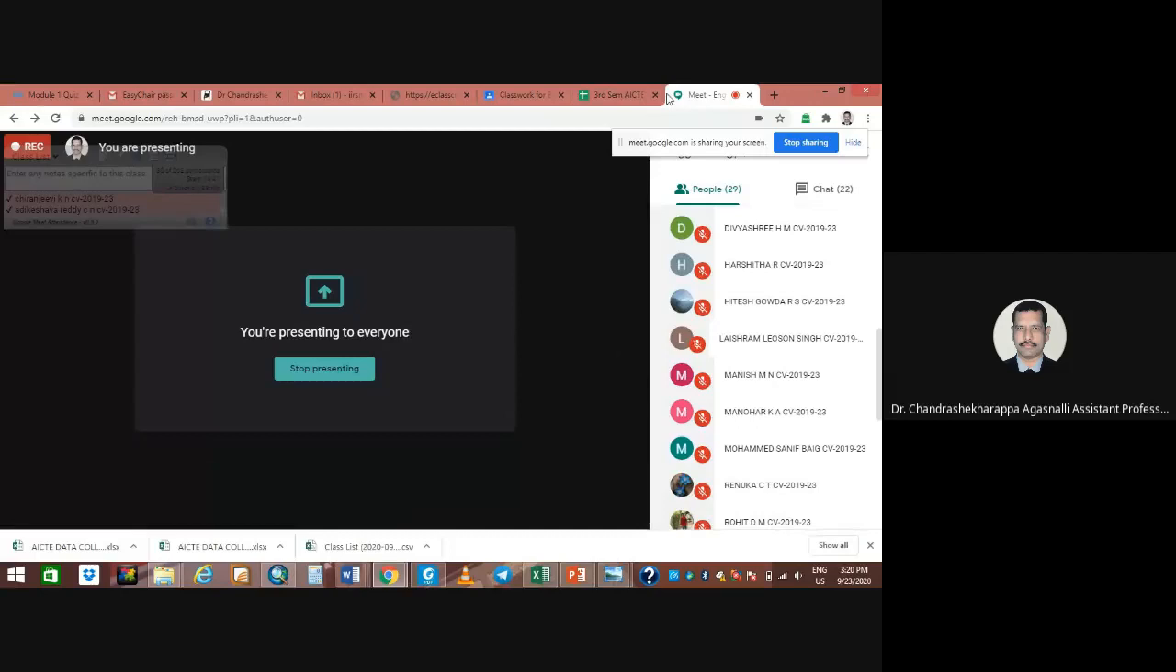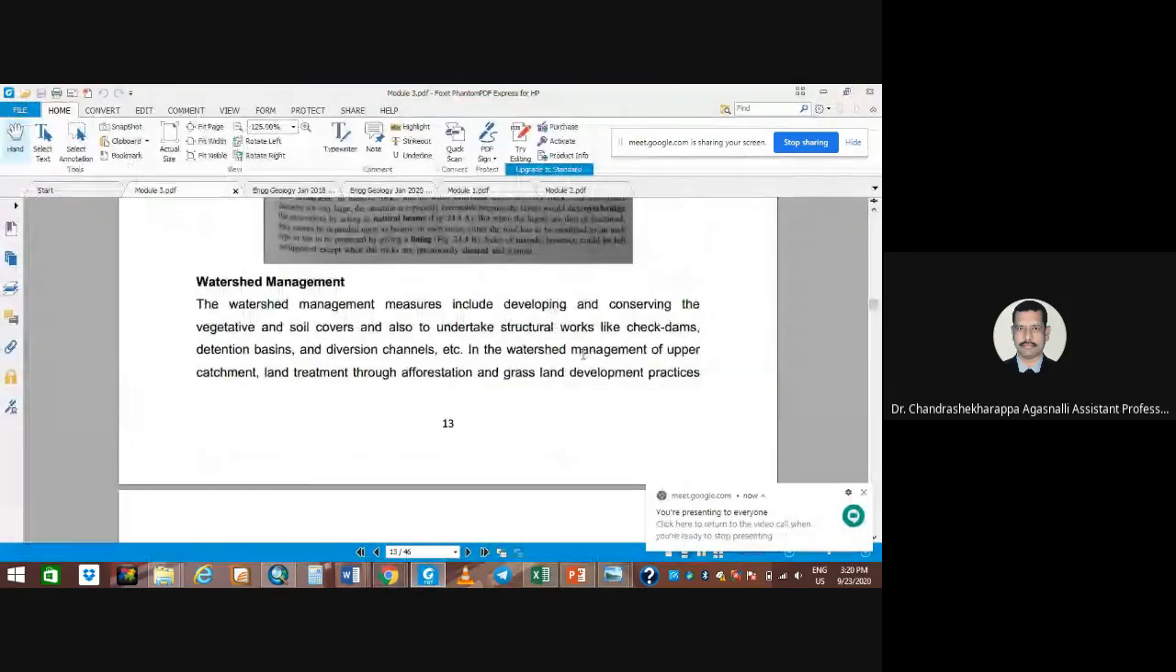Right. That's great. So, drainage patterns or watershed management. There are different types of watersheds, micro watershed, major watershed, and that we call drainage patterns. What do you mean by watershed?